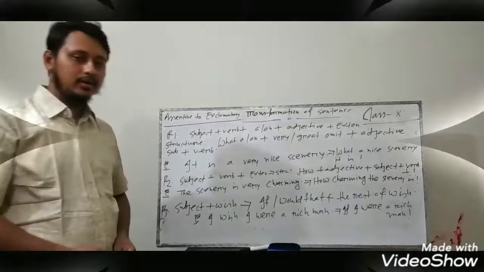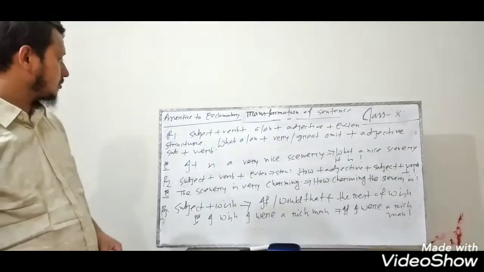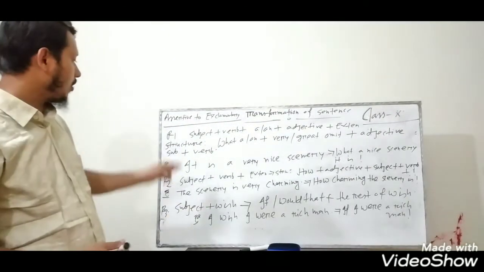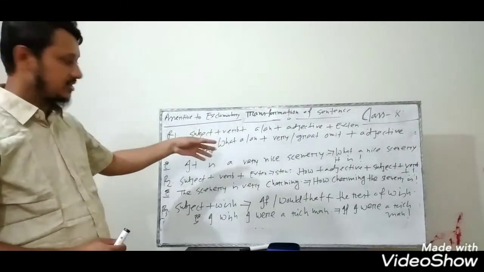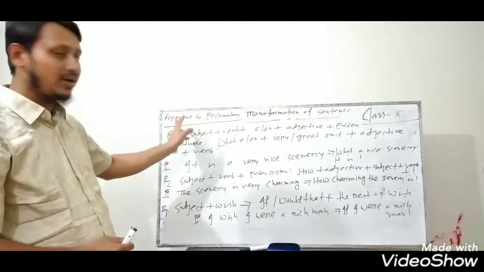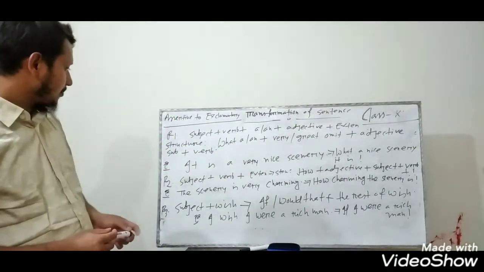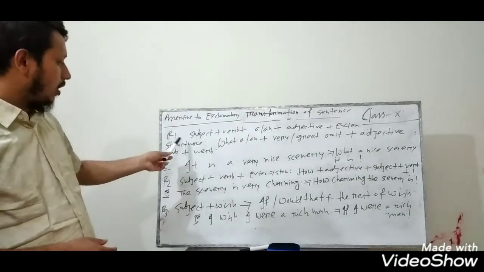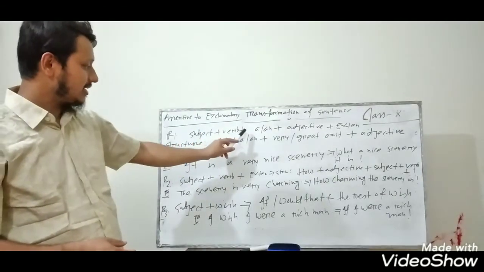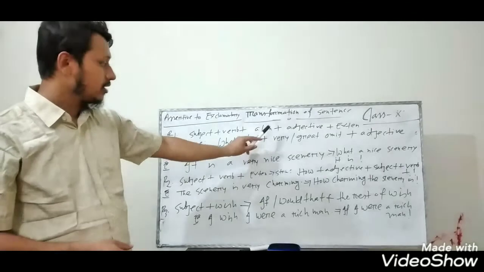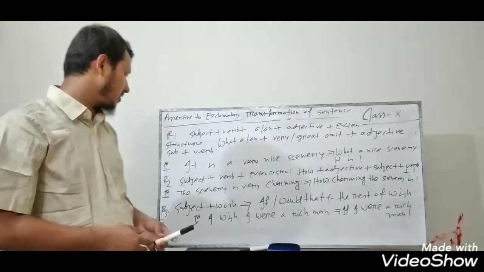Okay, dear students, now there are some rules from assertive to exclamatory. Previously I discussed from exclamatory to assertive, now assertive to exclamatory. Rule number 1: if the structure is subject plus verb plus a or an plus adjective and extension, how can you change it?